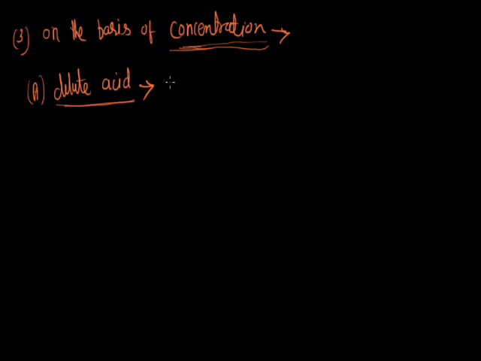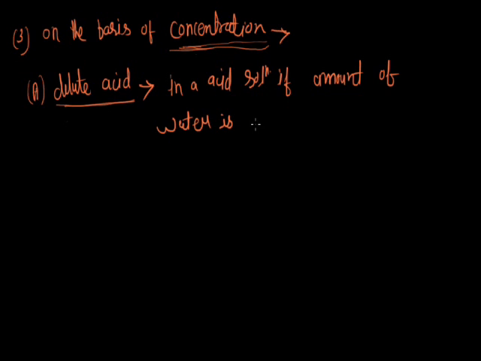So in an acid solution, if the amount of water is greater than acid, then it will be termed a dilute acid. It means in a dilute acid, the amount of H2O, that is the solvent, is greater than the acid.